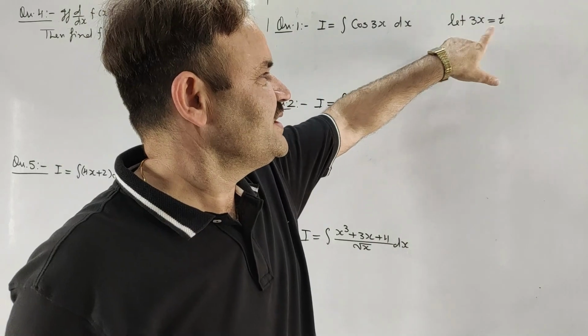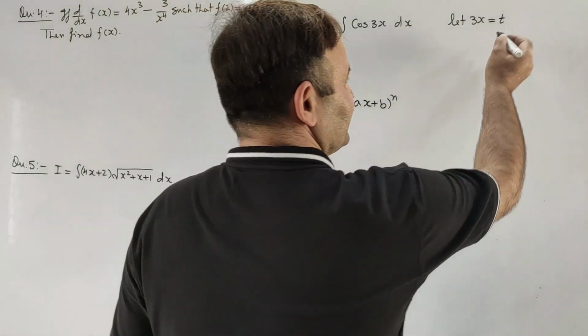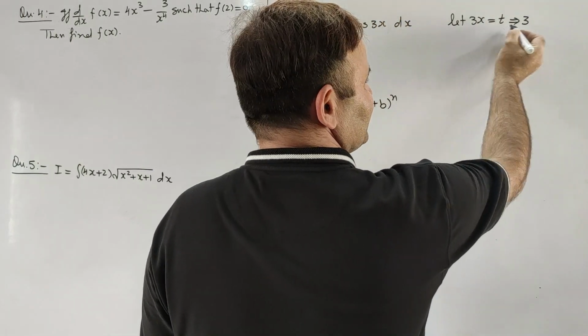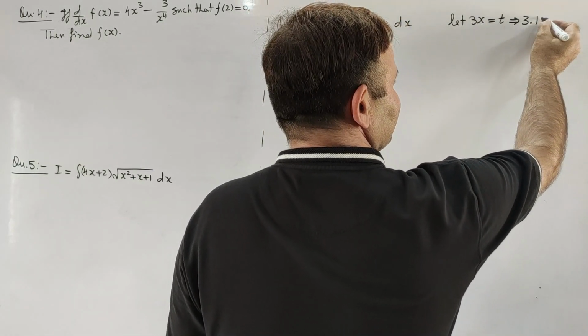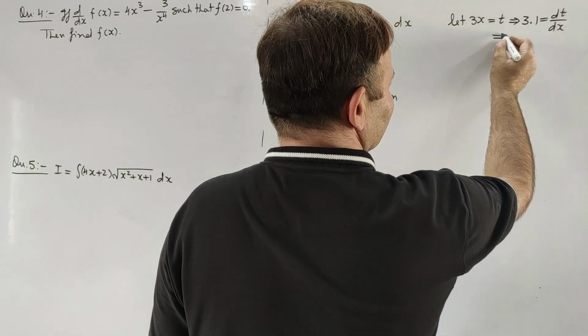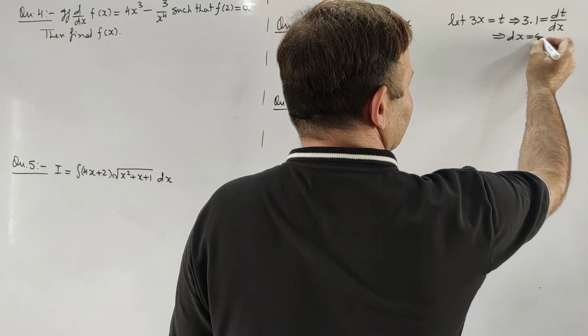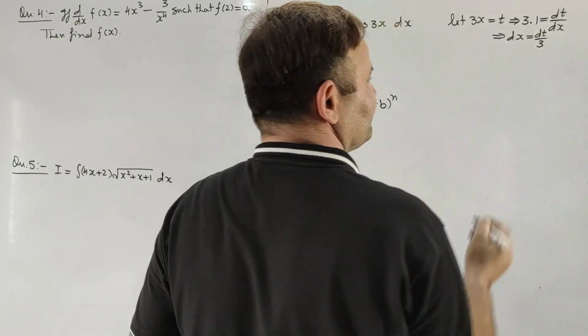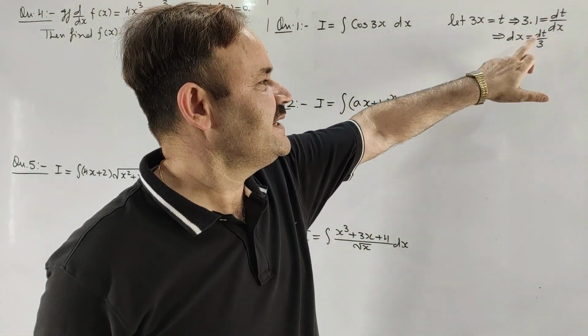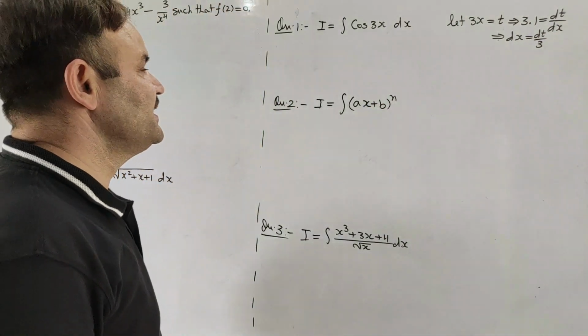Say we are differentiating it with respect to x, then what will we get? 3 into differentiation of x with respect to x, that is 1, is equal to dt by dx. And this will give us dx is equal to dt by 3. So if you take 3x as t, then dx will become dt by 3.